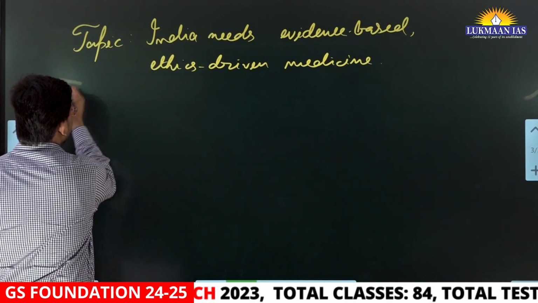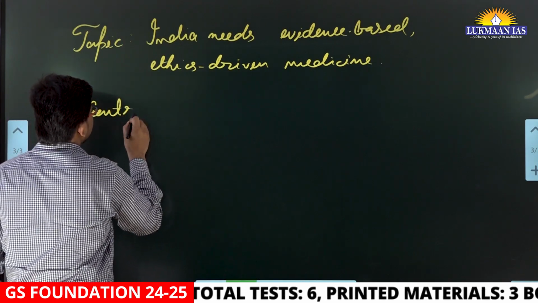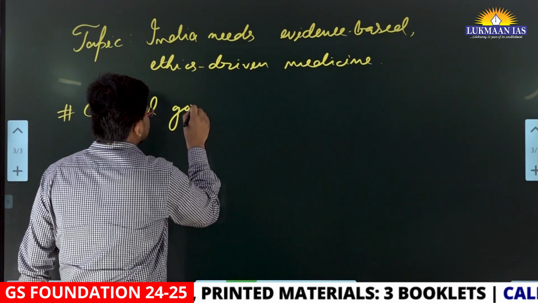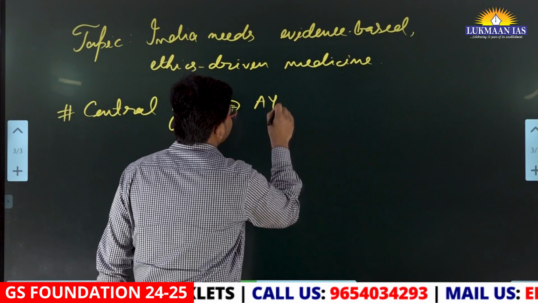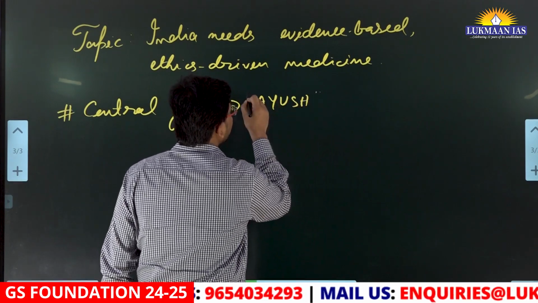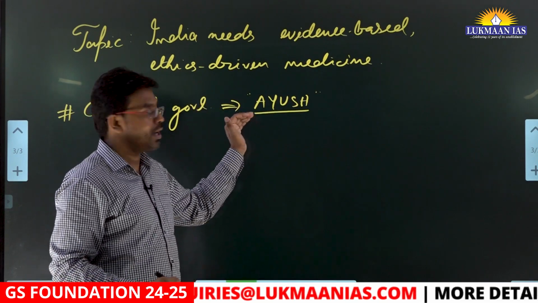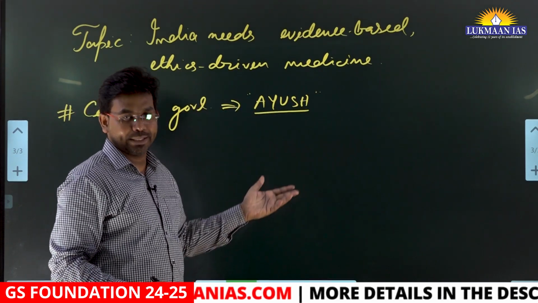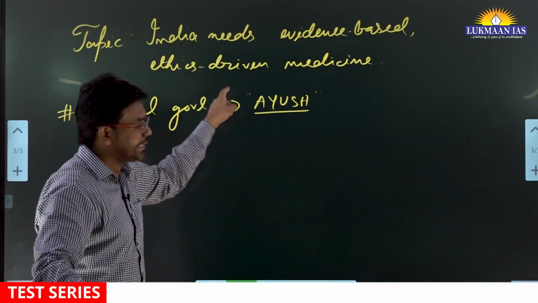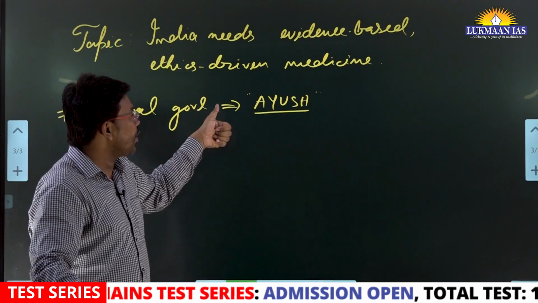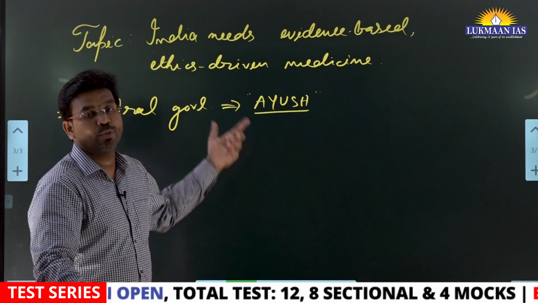Now in this article, we are going to understand about the central government's push towards promotion of the Ayush system of medicine. Ayush stands for Ayurveda, Yoga, Unani, Siddha and Homeopathy. It also includes naturopathy as part of it, but in the acronym it is not mentioned. So Ayurveda, Yoga, Unani, naturopathy, Siddha and homeopathy.